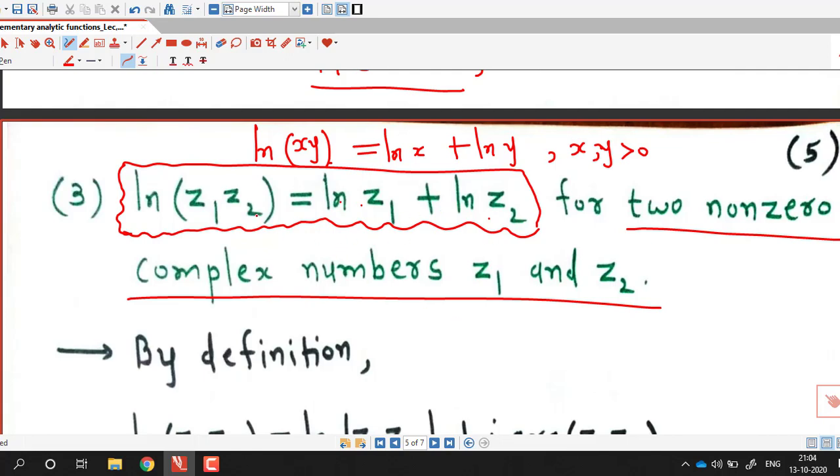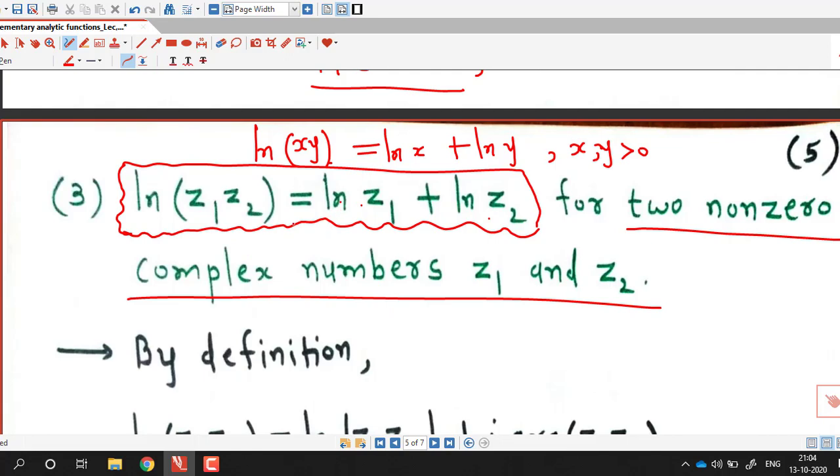So you have to consider interpretation of this statement in that way, because we are having three different sets. In one set we are having values of log z1, in another set values of log z2, and in another set values of log z1 into z2.